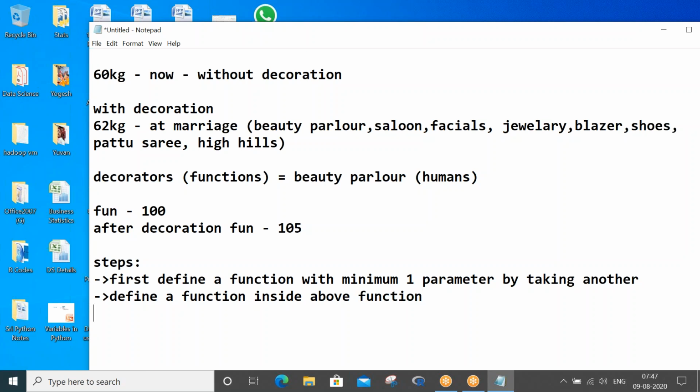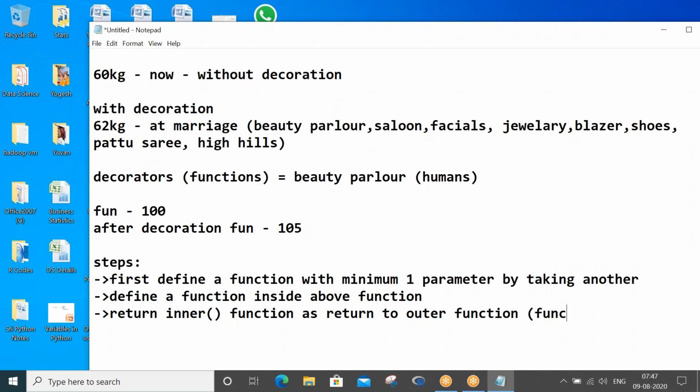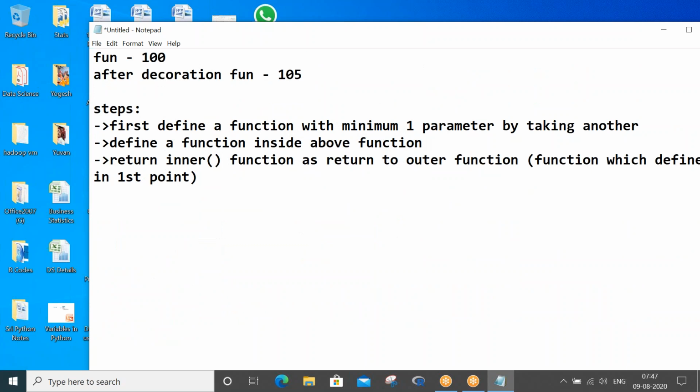Return the inner function as a return to the outer function, the function defined in the first point. So basically these are the three simple steps you have to follow, right?